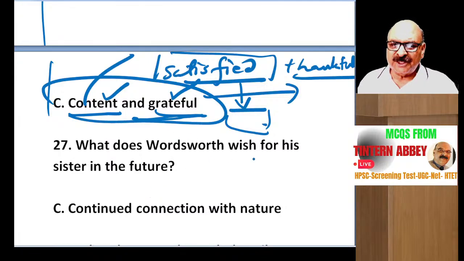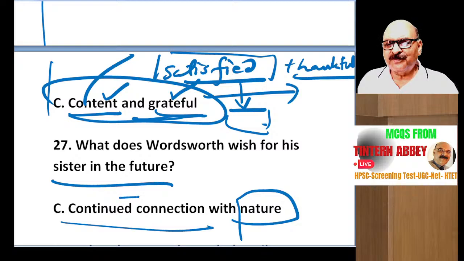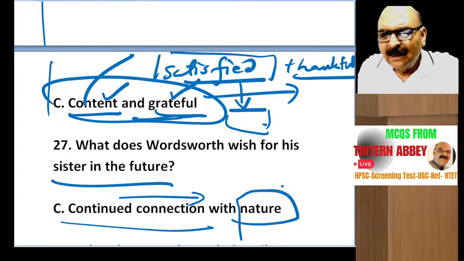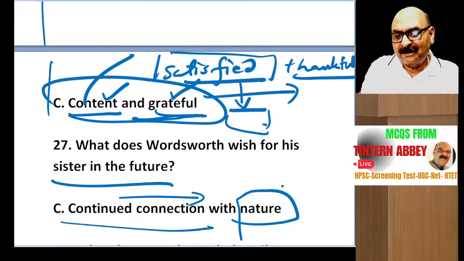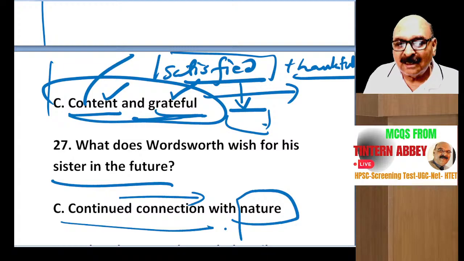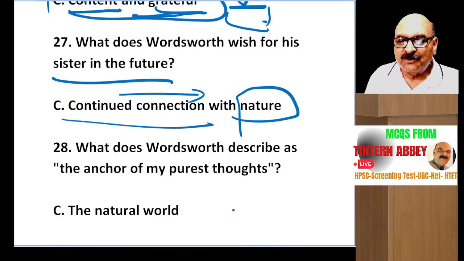What does Wordsworth wish for his sister in future? He wishes that his sister must be connected with nature forever. In her later life, she must be connected with nature, because the person who is in the lap of nature does not get ill, he is healthy by body and mind, and on the spiritual level, the person is contented and happy. What does Wordsworth describe?